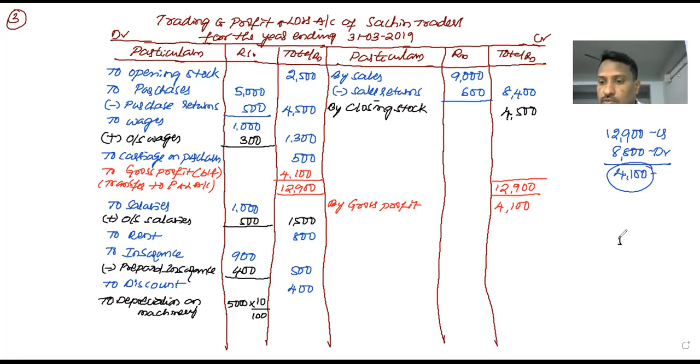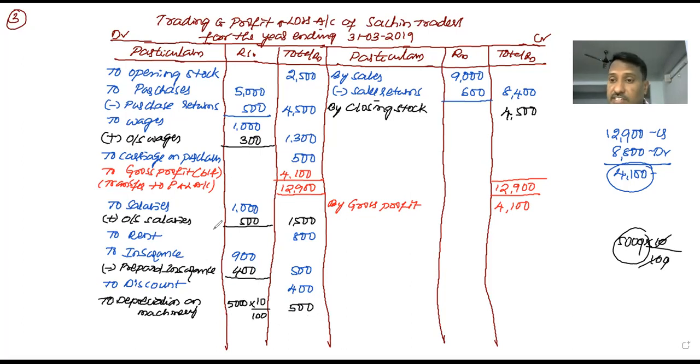So 5,000 into 10 by 100. Zero and zero cancel, 10 and 10 cancel. It is equal to 500. The debit side information of the profit and loss account is over.